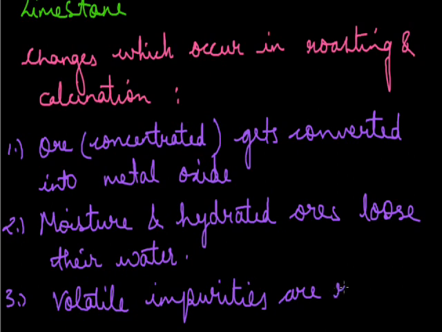Why will they be removed? Because when you are heating, during that process, if the impurities are volatile, means they get converted into vapors very easily, then all those impurities will go away from that system and in this way they will be removed from the ore. Okay. So these are the changes which are involved in roasting and calcination.